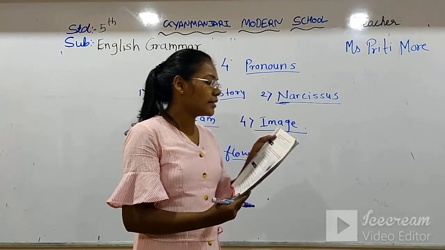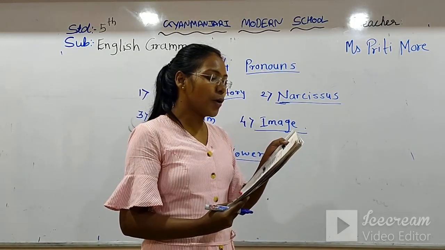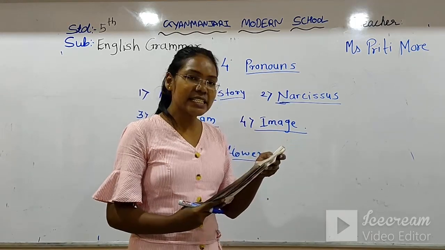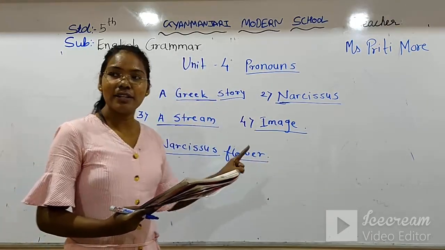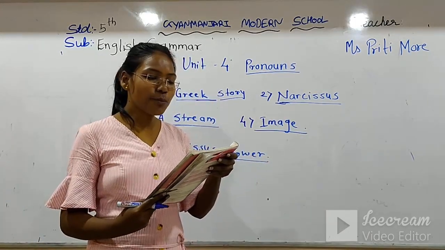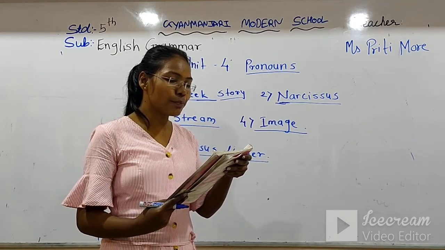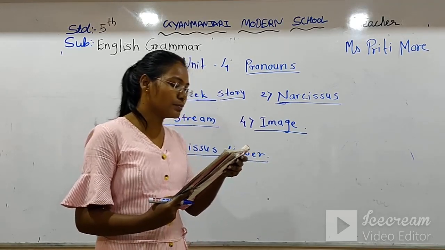Now, see what I read. Can you underline all the nouns on the previous page? Yes, we underline all these nouns. Now, take the pronoun you would use to replace some of these nouns.